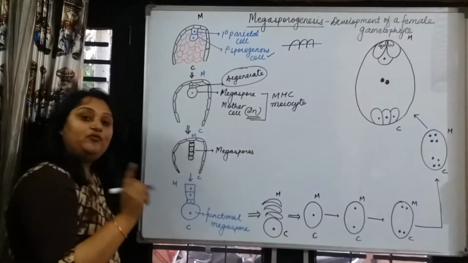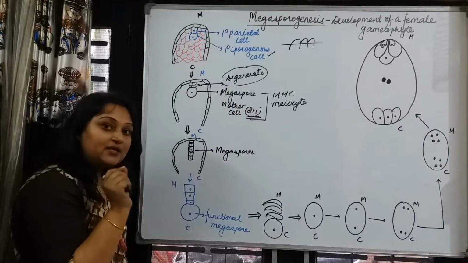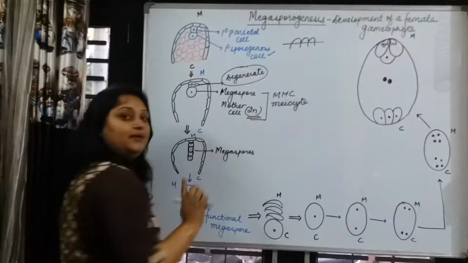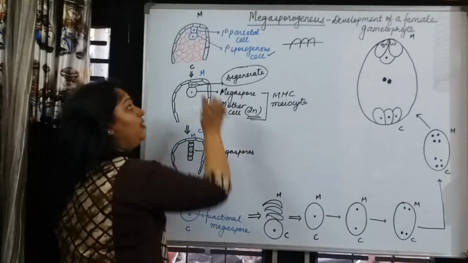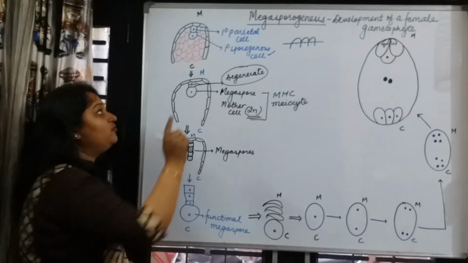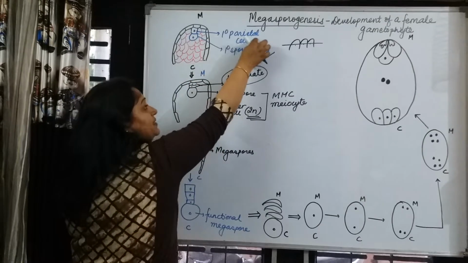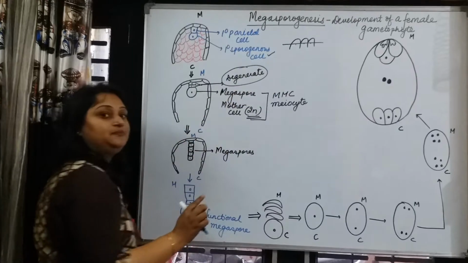Till here, a single archesporial cell undergoes periclinal division. The outer layer is formed and the inner one is formed. Only one is formed here. Listen carefully. The outer is the primary parietal cell and the inner one is called the primary sporogenous cell.